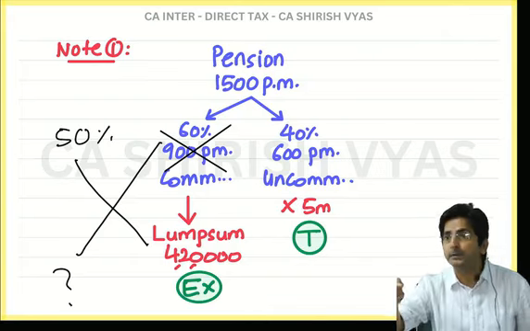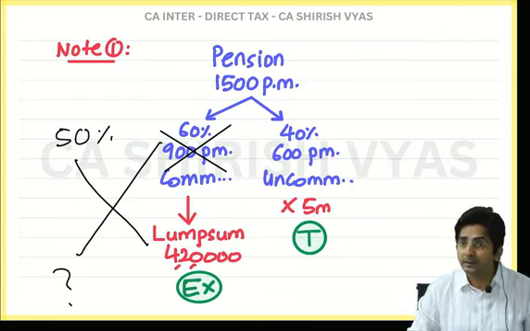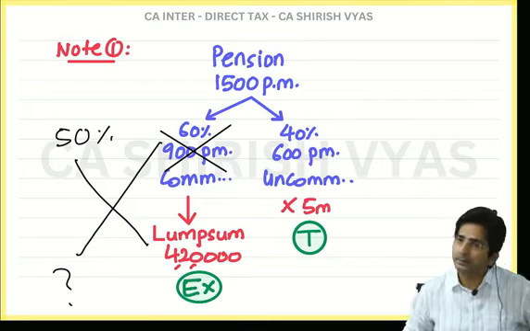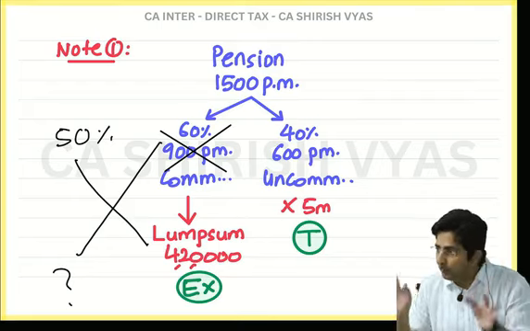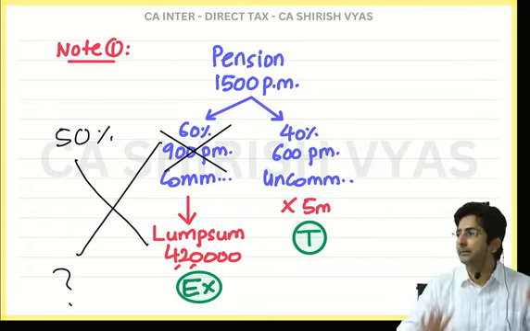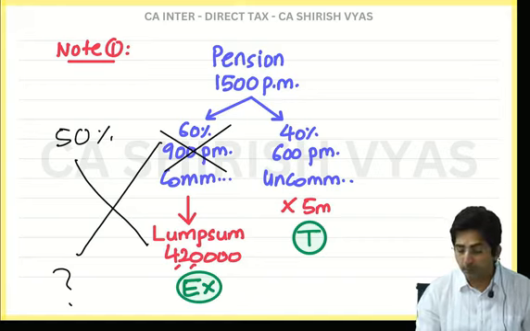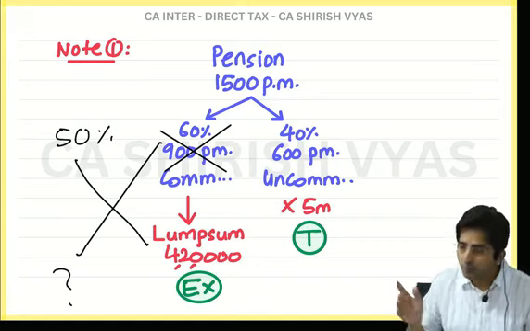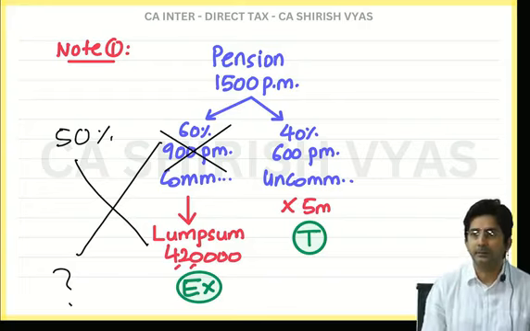Oh, 70%, then exemption will be only 50. And if you say, give me 40% in lump sum, then fully exempt. Means if you commute 50% of your pension, up till that it is exempt. But here it was up till that or more. 60 was more, so partly exempt, partly taxable.